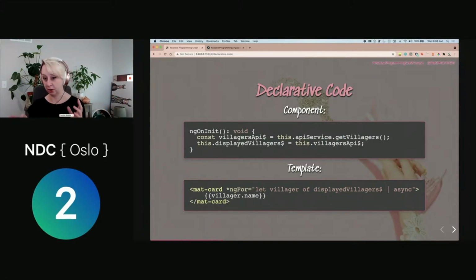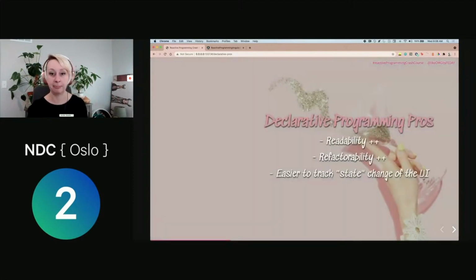We're going to talk a little bit more about RxJS in case some of you are less familiar with it, but this is the declarative approach that we would take implementing this. We would set the member displayed villagers on our component to be the response to that villagers API, and then we would create a subscription with the async pipe in the template. And so we're going to go much more in depth, but I want to just illustrate as a starting point the difference between our imperative code approach, declarative code, and then what we're going to be moving towards with reactive code.